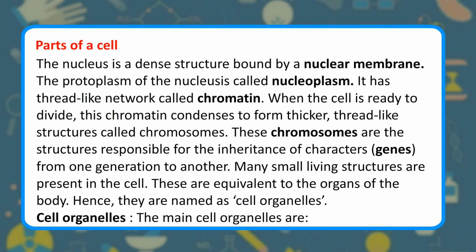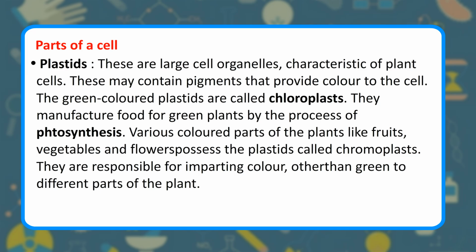Many small living structures are present in the cell. These are equivalent to the organs of the body. Hence, they are named as cell organelles. Cell organelles. The main cell organelles are plastids. These are large cell organelles, characteristic of plant cells. These may contain pigments that provide color to the cell.